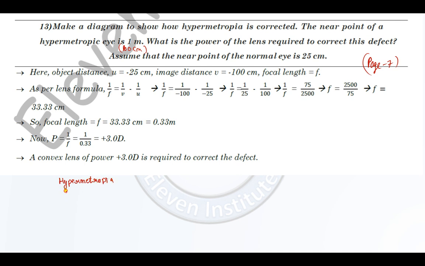Hypermetropia or farsightedness. So two things will be very much clear from this. Farsightedness means able to see far objects clearly.